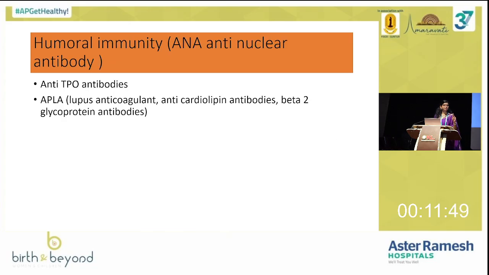Next comes the antibodies, which is one of the very favorite tests that the majority of us will do, APLA screening, antibody screening. So here I would like to say that there is a role of anti-TPO antibodies also. So basically we all do karyotyping and APLA. APLA, that is anticardiolipin, lupus anticoagulant, and beta-2 glycoprotein. Very few of us will do anti-TPO antibodies.